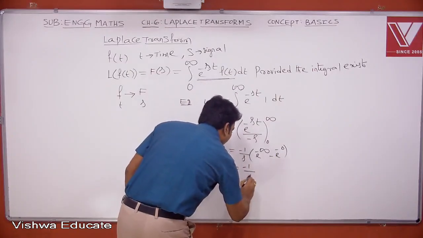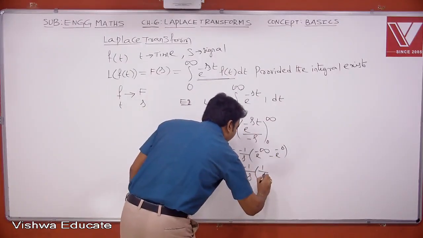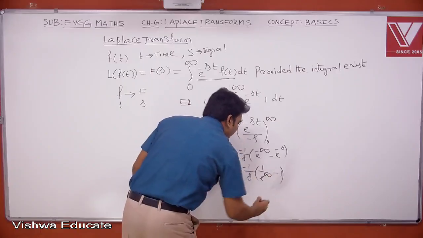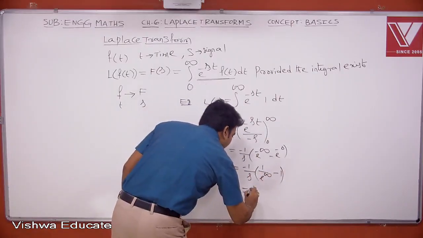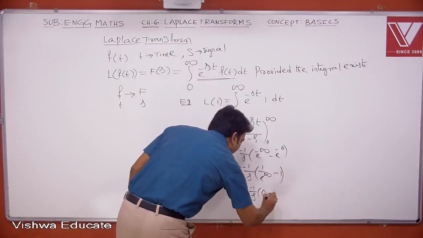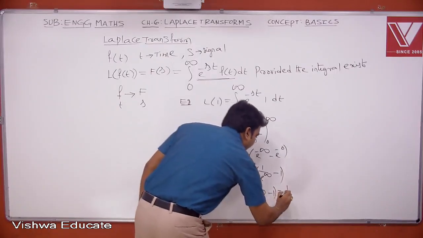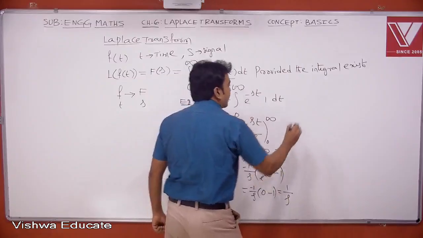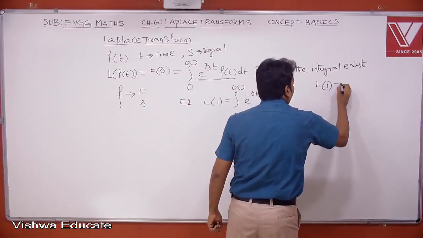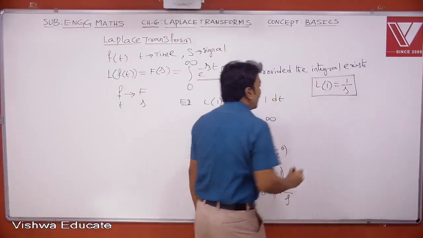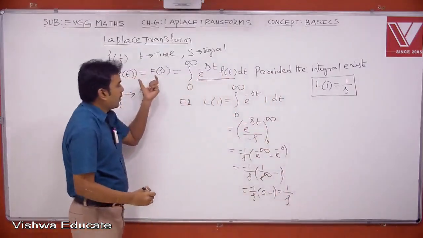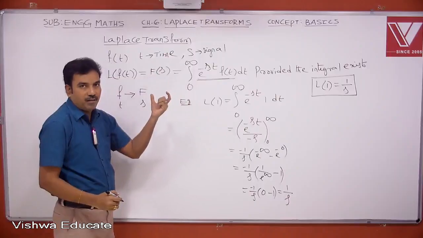This is minus 1 by s into 1 by e power infinity minus e power 0. E power 0 is 1. E power infinity is infinity, and 1 by infinity is 0. So therefore this is minus 1 by s into 0 minus 1, and the result is 1 by s. Therefore the conclusion is Laplace of 1 is 1 by s. Now this is the basic definition of Laplace transform, followed by an example, right?